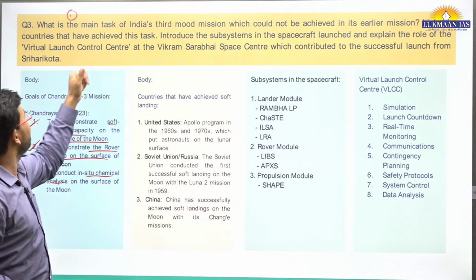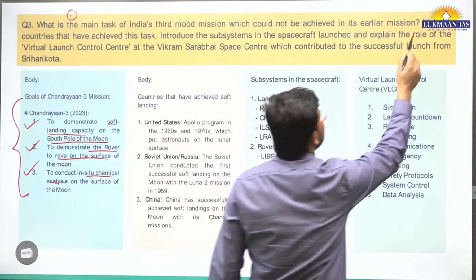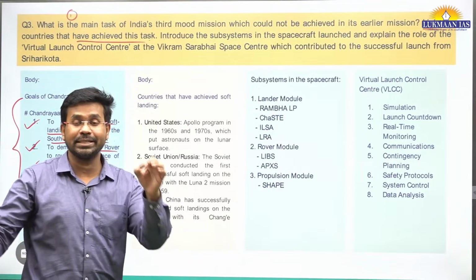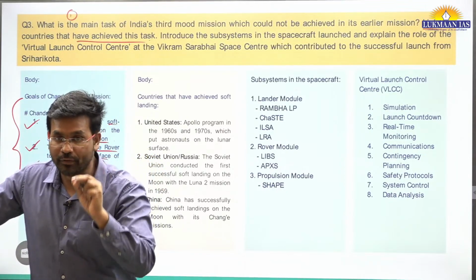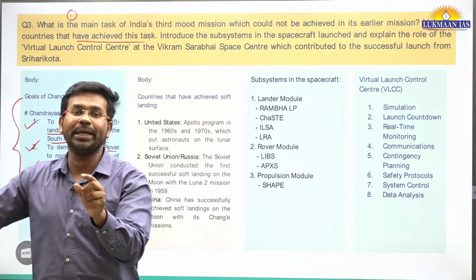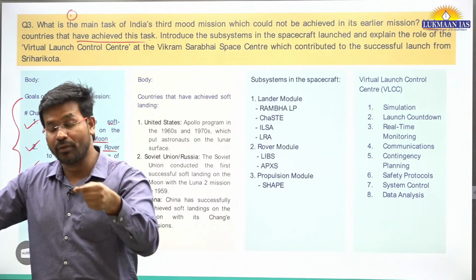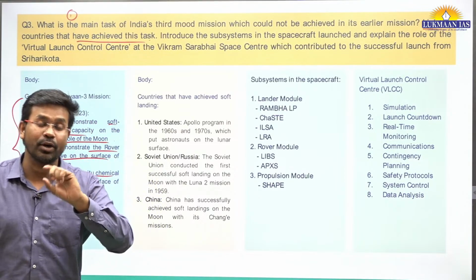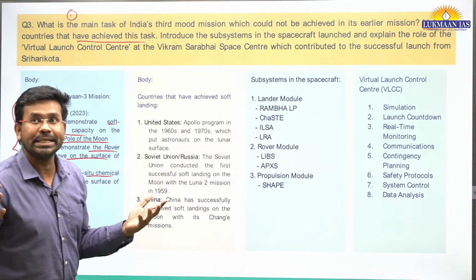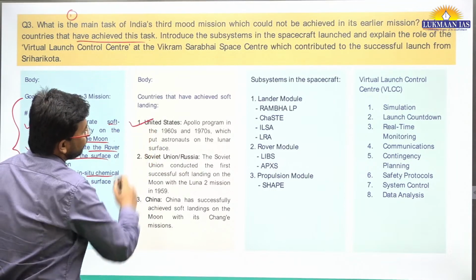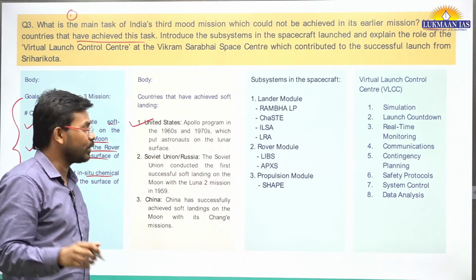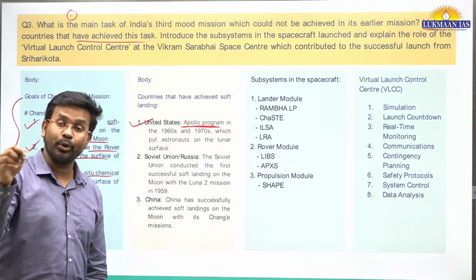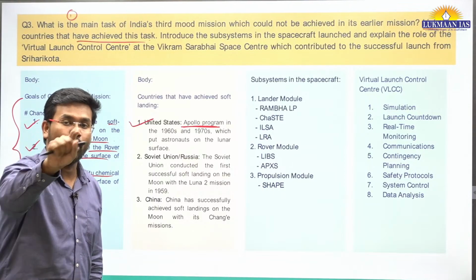Having answered that, you need to list the countries that have achieved this task. List the countries that have achieved the task of soft landing. So it does not mean soft landing on the south pole of the moon. No, you need to list the name of countries that have done a soft landing on the surface of the moon. So these countries would be United States of America. They have made soft landing on the surface of the moon through its Apollo program. And they have even put astronauts, they have sent human beings on the surface of the moon.